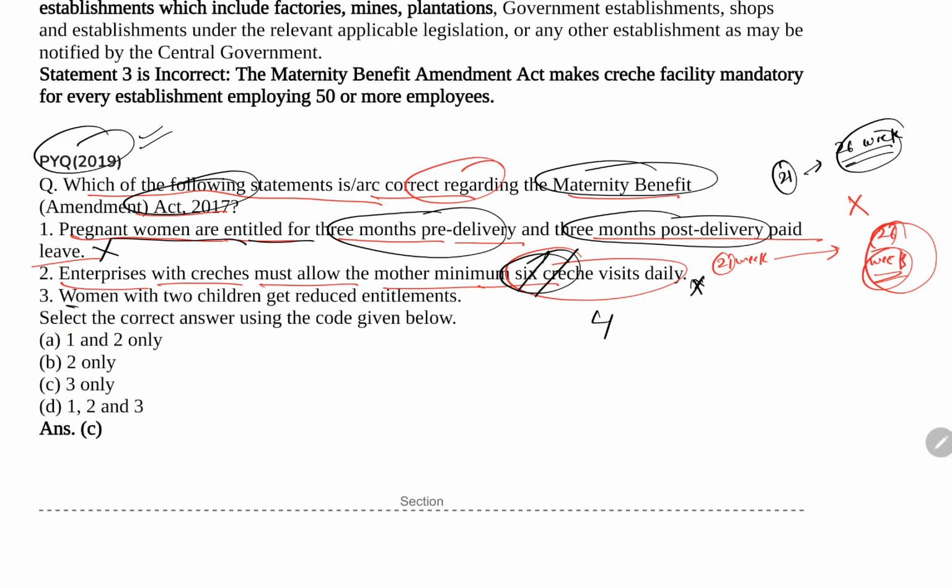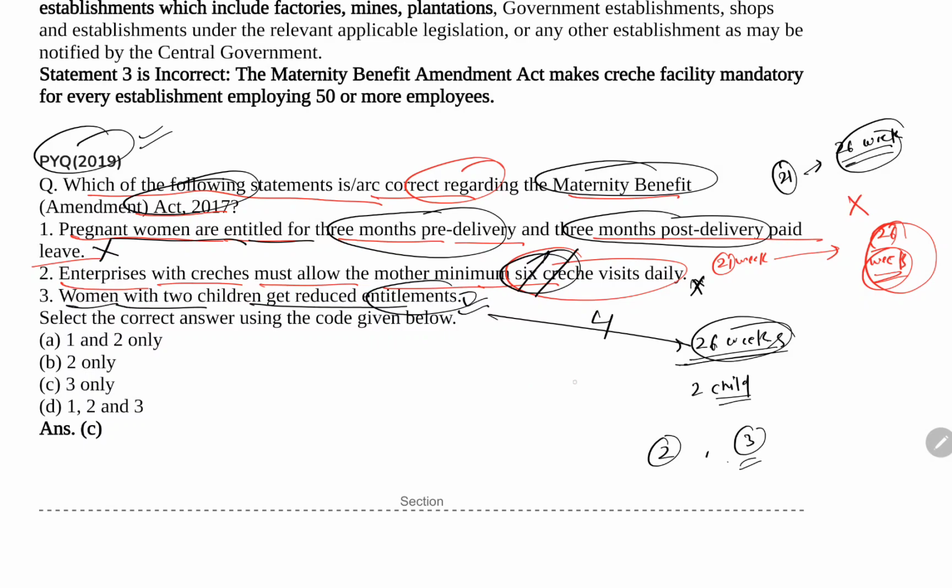The third is that women with 2 children get reduced entitlement. This statement is correct. As I told you, the provision of 26 weeks of maternity benefit leave is provided only up to 2 children. Now if a woman has more than 2 children, means she is conceiving the third child, then this entitlement of 26 weeks will not be given to her.